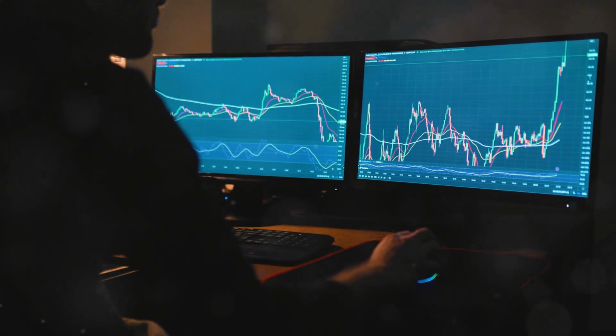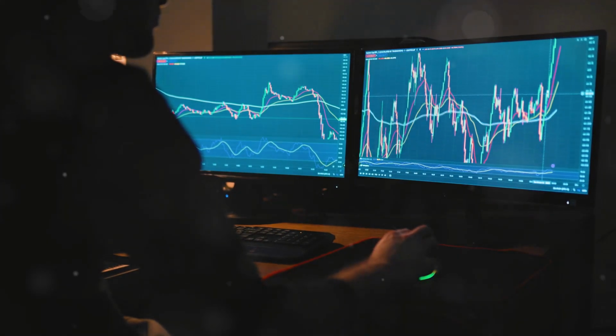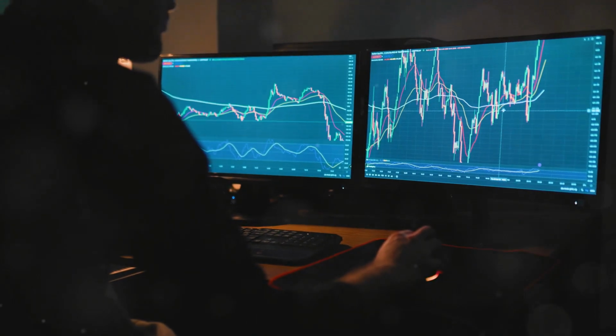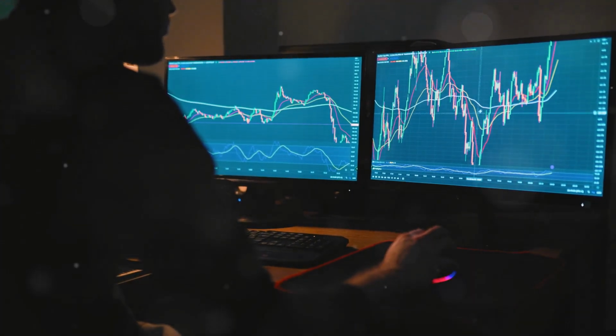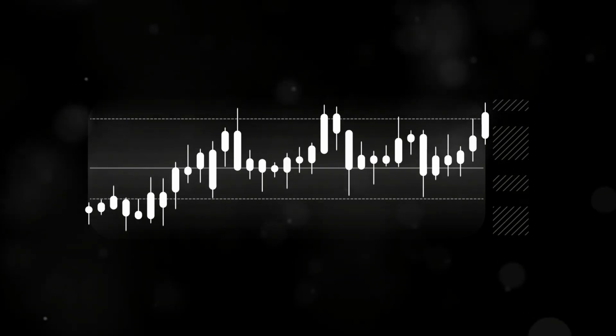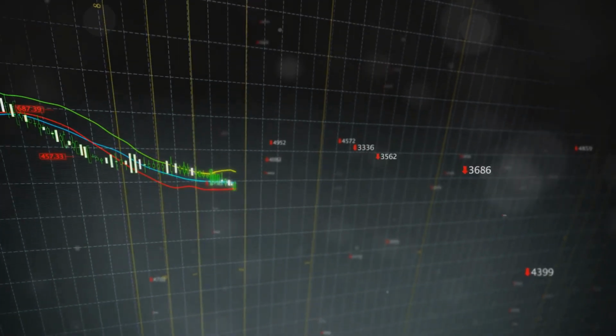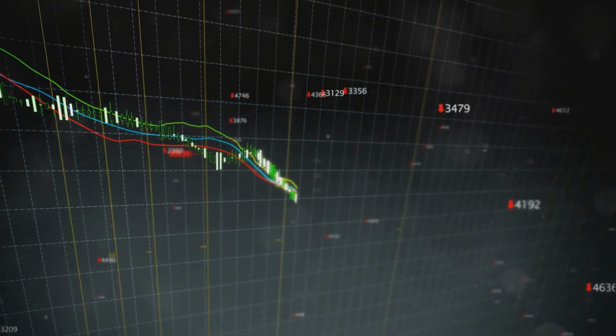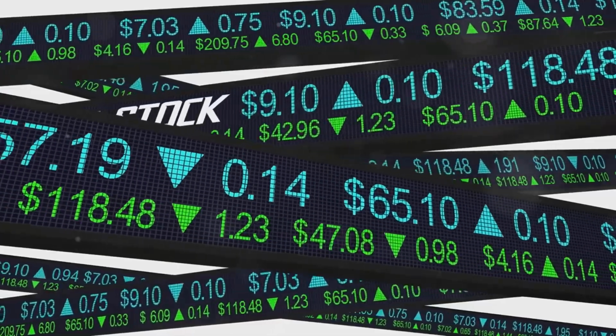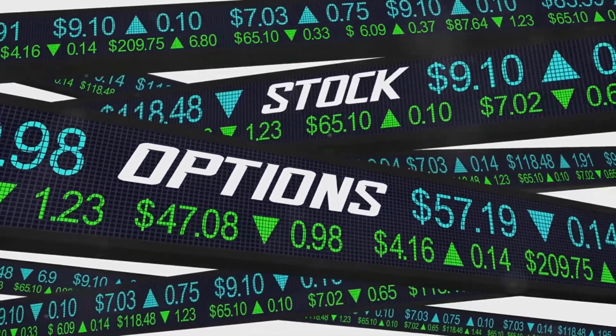Selling options, particularly in a high VIX environment, can be profitable because sellers can capture the premium from the inflated implied volatility. The key here is the mean reverting nature of volatility. After spikes, it tends to decrease over time, often making the options expire worthless or be bought back at lower prices.